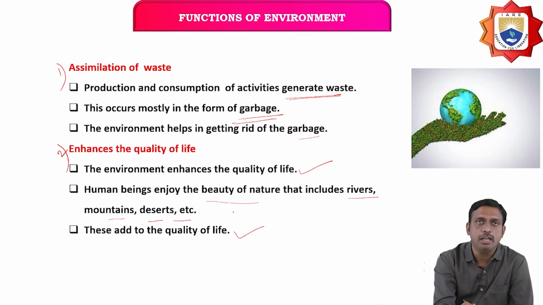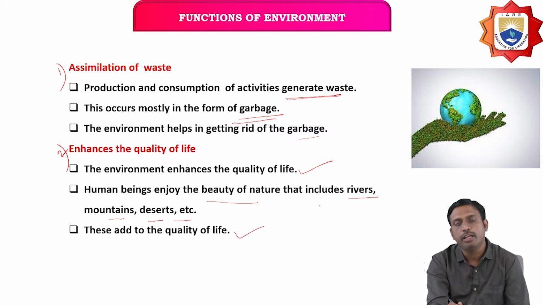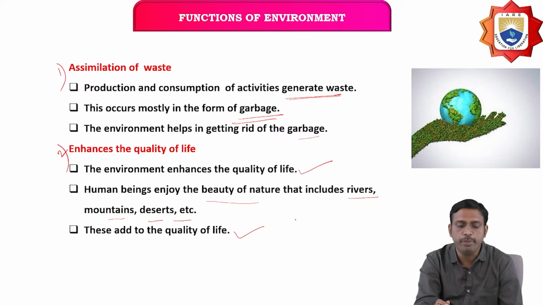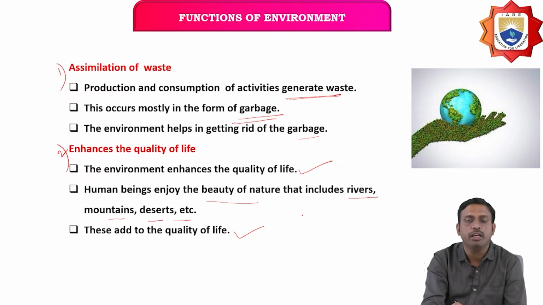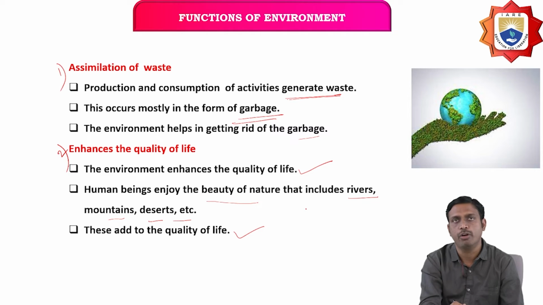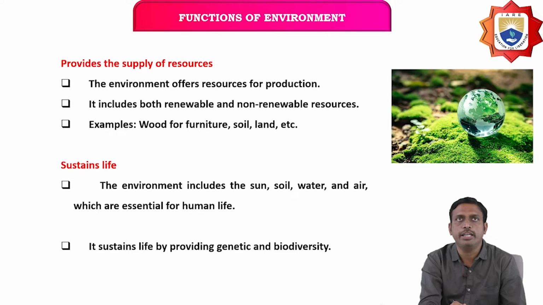We can increase the lifespan of human beings by avoiding environmental pollution like garbage, and by enjoying the beauty of nature, which increases the quality of life.